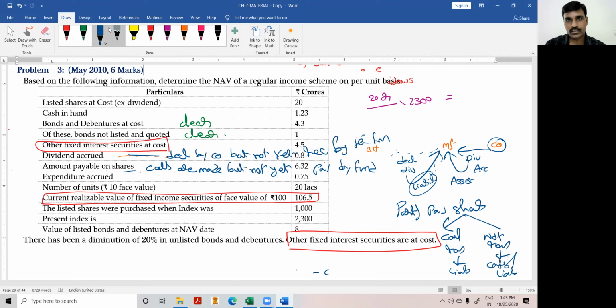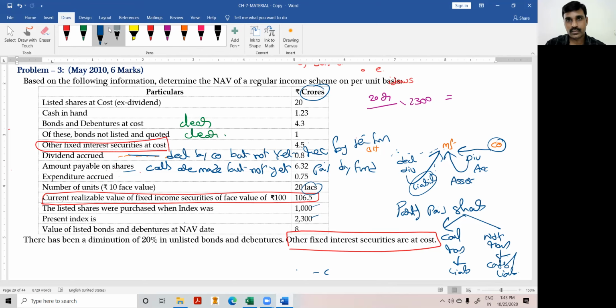And for this expenditure accrued, there is no confusion, you will take it. One more point is lakhs. Here the information given is in gross and this information is in lakhs. Don't blindly take 20, take 0.2, because in gross we are taking. The rest of the points, like index valuation, are the same. Only be careful in the fixed income valuation, and dividend accrued, don't take it as a liability, it is taken as an asset.